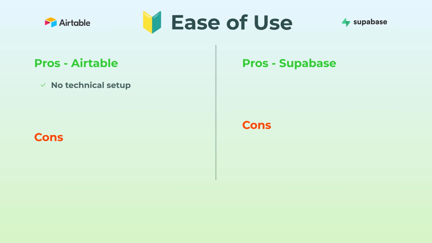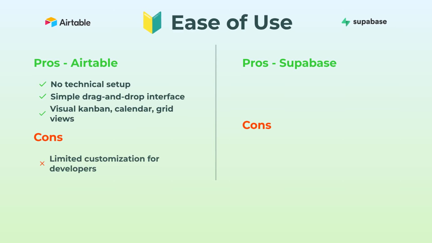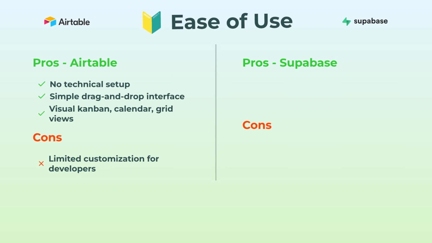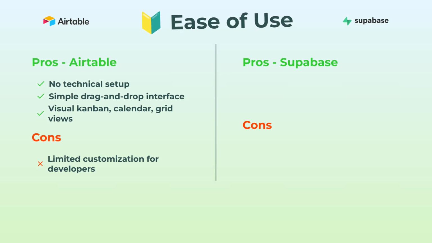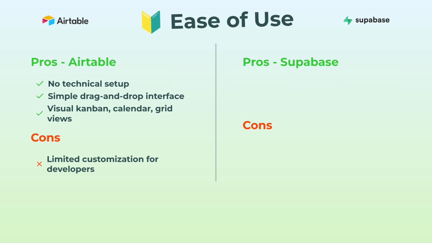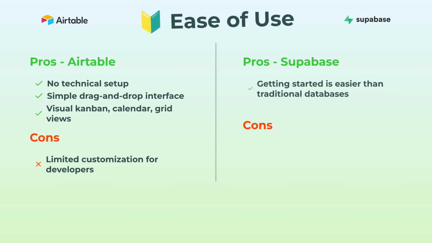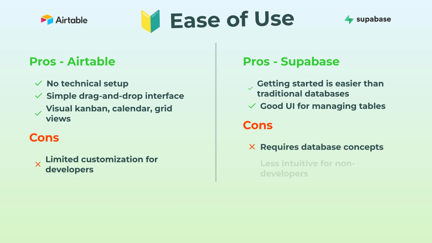Let's kick it off with ease of use. Okay, Airtable is like the poster child for simplicity. No setup drama at all. You just sign up and boom, you're dragging stuff around instantly. There's this visual thing with Kanban boards, calendars, grids. Honestly, even your grandma could set up a project. The only thing though, if you want deep developer stuff or tons of customization, you kind of hit a wall.